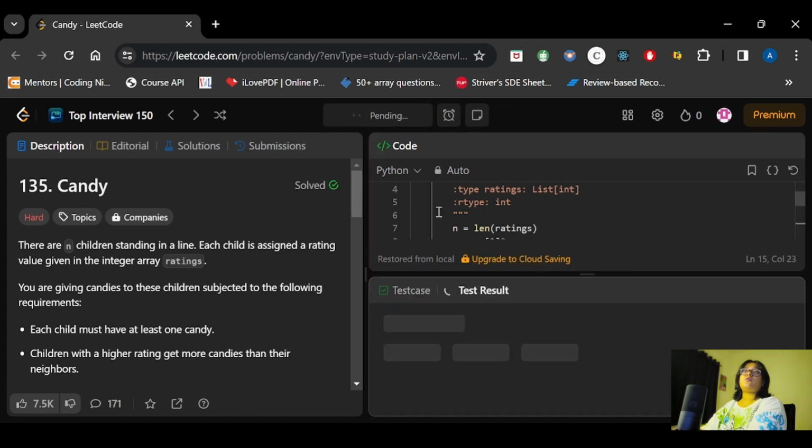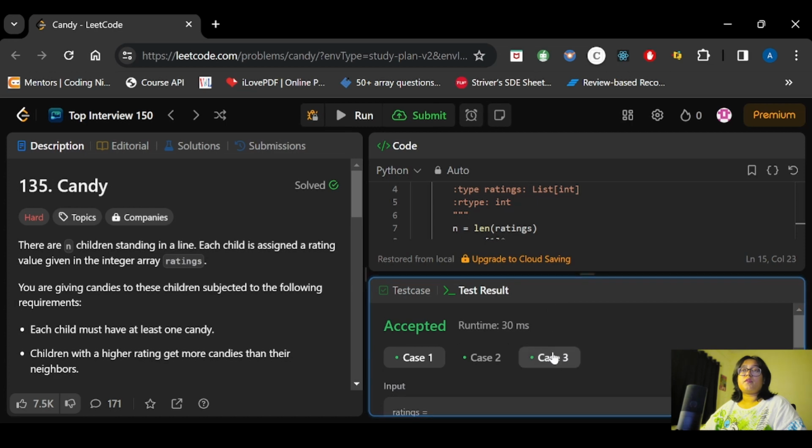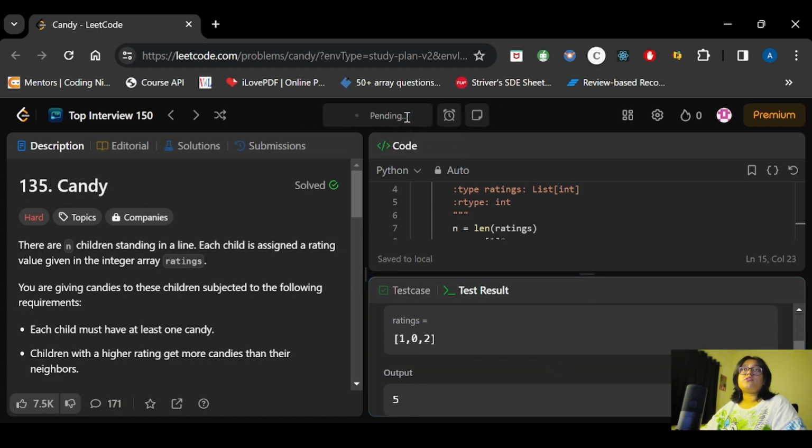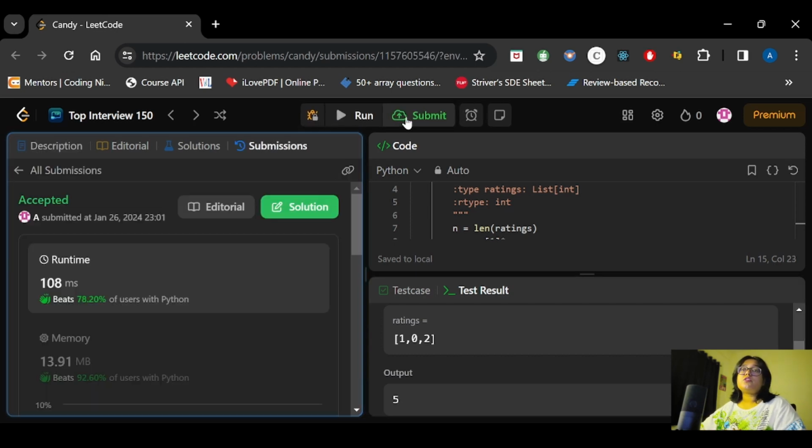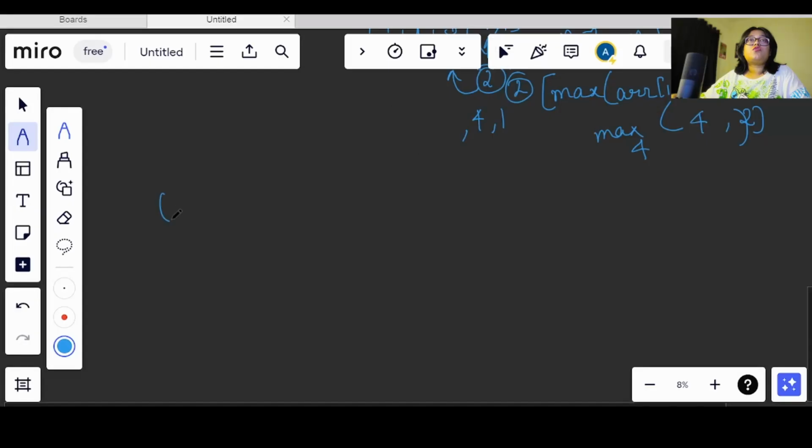Now let's try to run it. So the sample test cases have passed. Let's try to submit it. So this code has been accepted. Now we will see the optimal approach to solve this question. So now let's see the optimal approach.